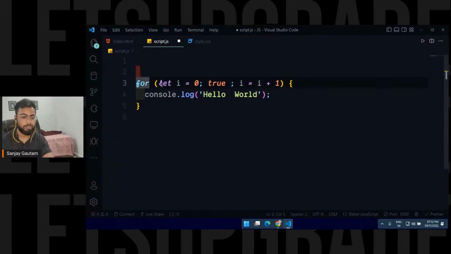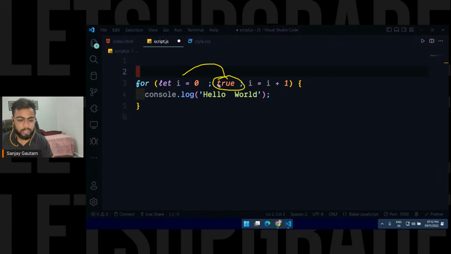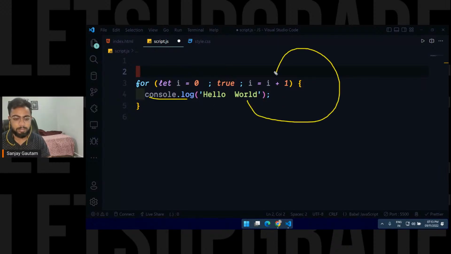The first part says to create a variable i with the value of 0, and then it's going to check whether we have true or false in the second part. If you have true in the second part, it's going to execute the code you have written inside. And after that, it's going to come to the third part, so whatever you have written here gets executed. Here we have written i equals i plus 1, so now our i value is incremented by 1.